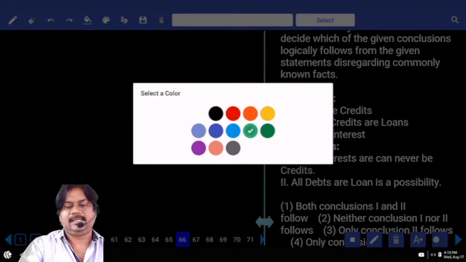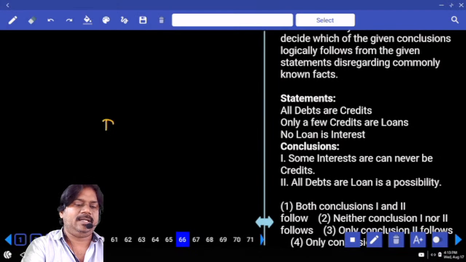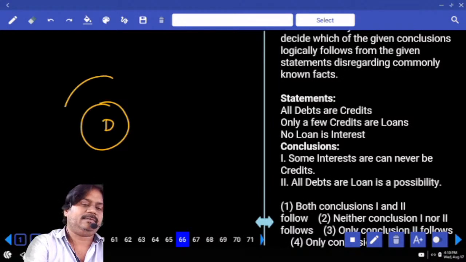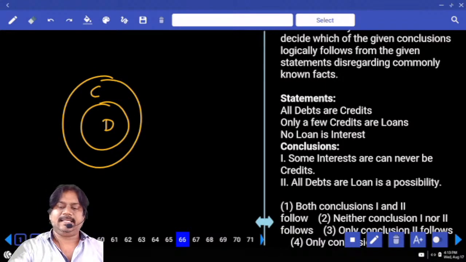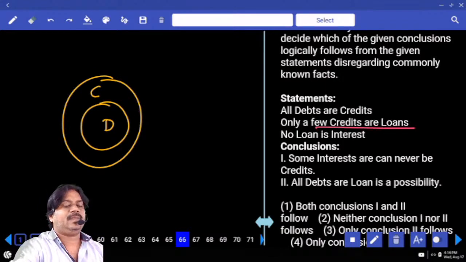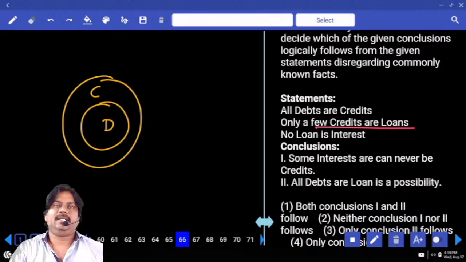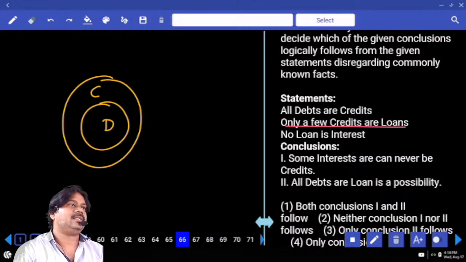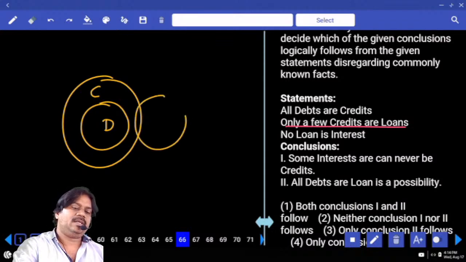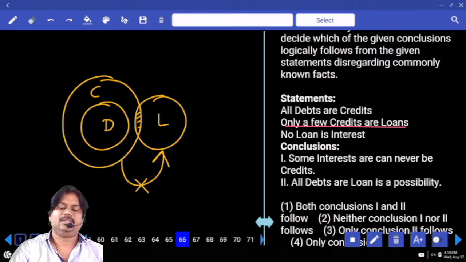All D's are C's. How do we represent this? D's which are all inside the part of C's. Next, only a few credits are loans. Only a few means some credits are loans, whereas some credits are not loans. Only represents both positive as well as negative: some credits are loans, whereas some credits are not loans.